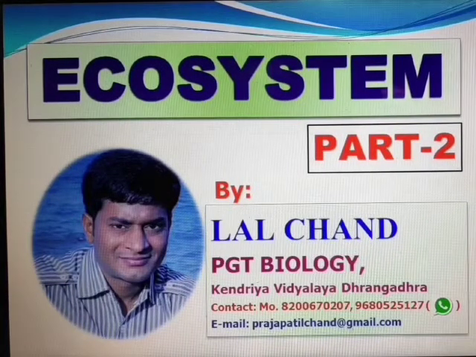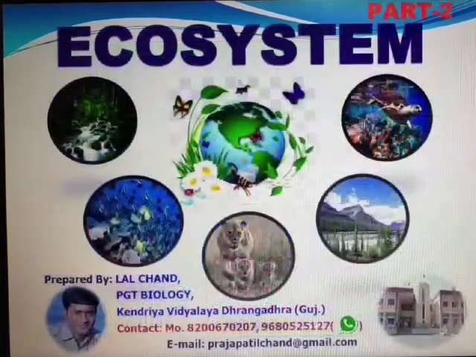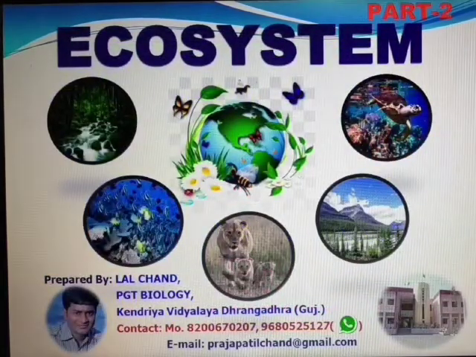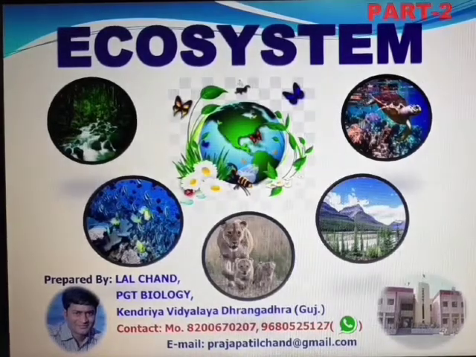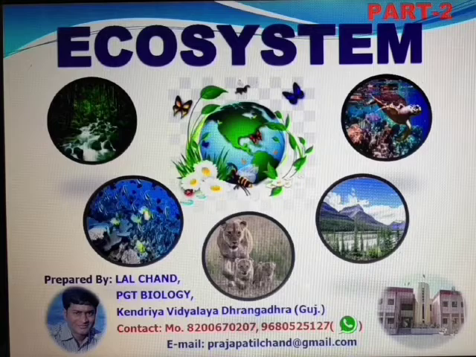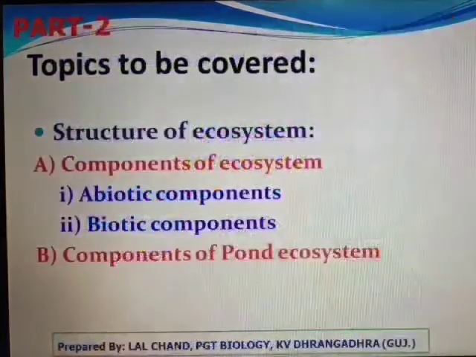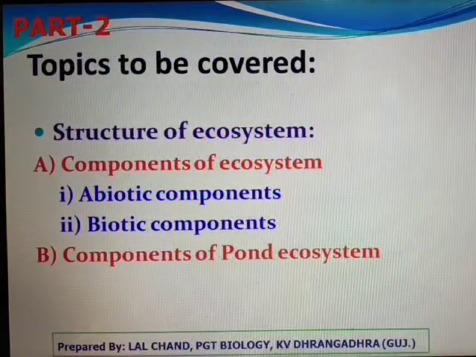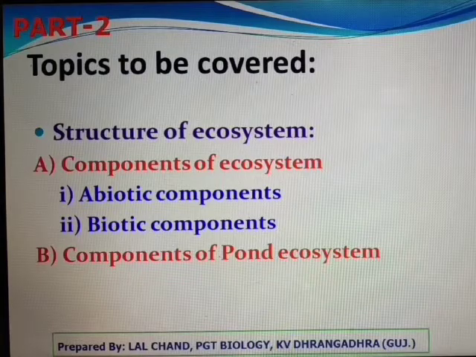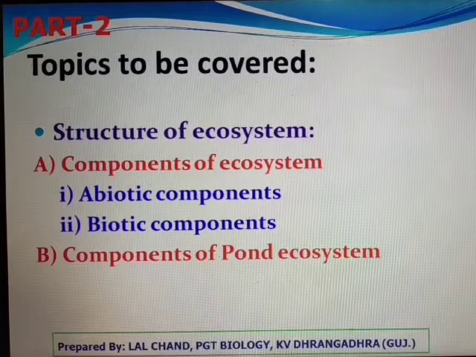This is part 2 of chapter ecosystem. In part first, we already have discussed about ecosystem and their types and also about the stratification in an ecosystem. In this video, we are going to discuss about the biotic and abiotic components of an ecosystem and also about the components of a natural ecosystem like pond ecosystem.